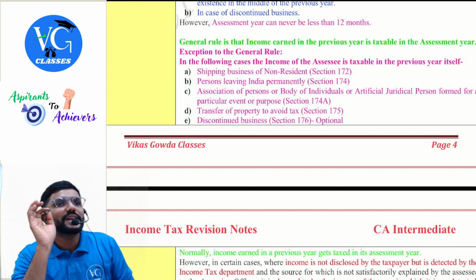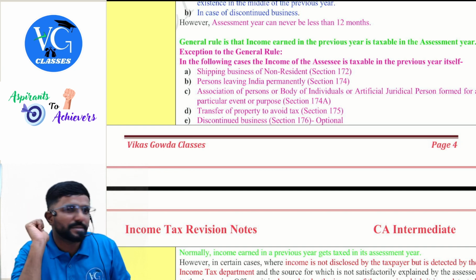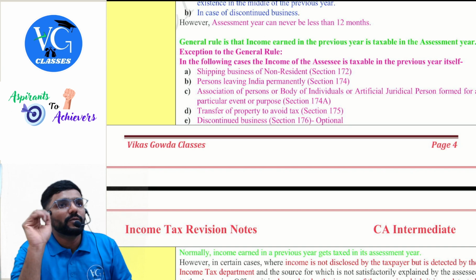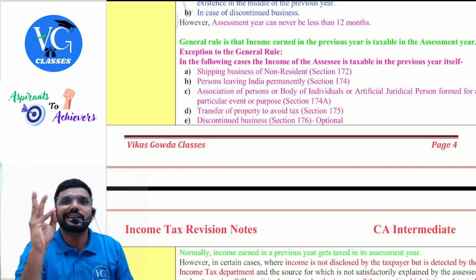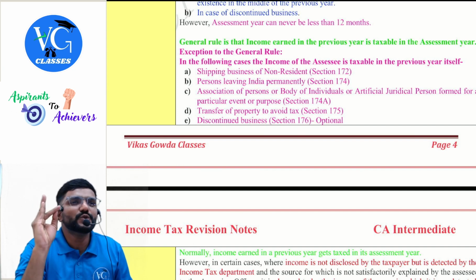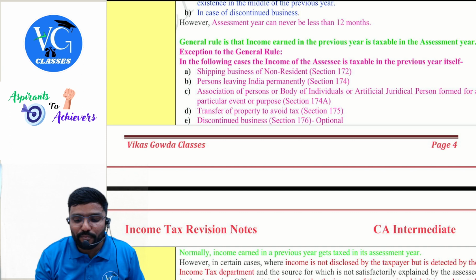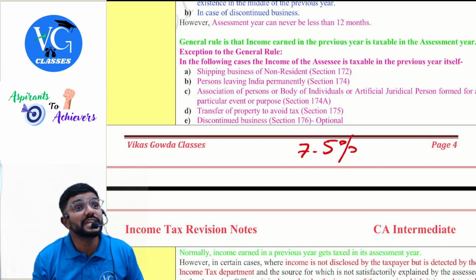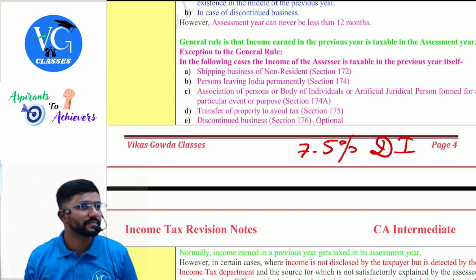Okay? Yes. Now, how is income calculated? They have also told, similar to a presumptive scheme, whatever revenue or freight the shipping company has earned for carrying passengers, goods or livestock from Indian port to foreign port, consider 7.5% of that as income, not tax rate. Income. It is deemed income.